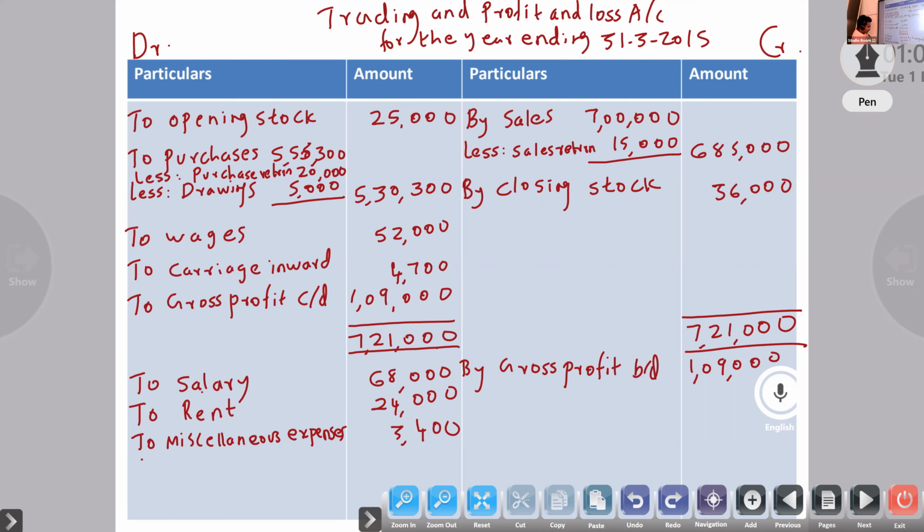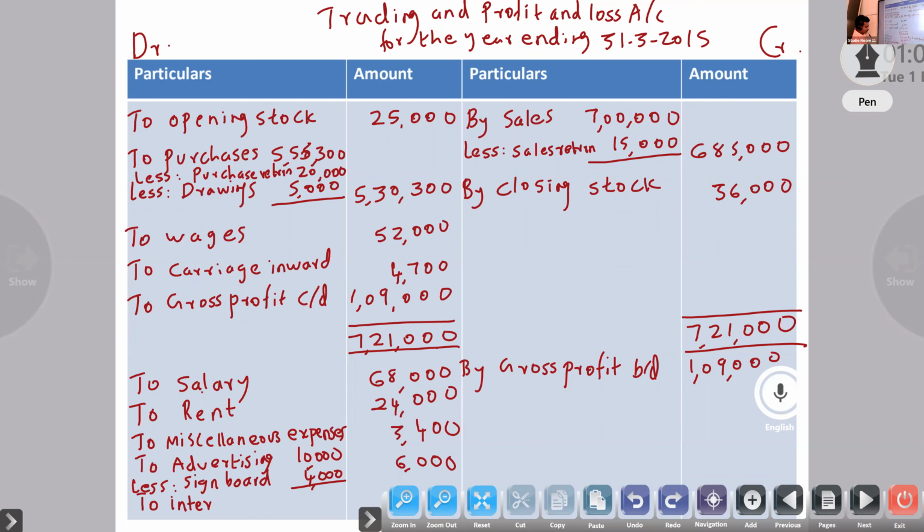Next, advertising. One adjustment is there: signboard. Advertising 10,000 less signboard 4,000. So this is 6,000. Next, interest on bank overdraft, directly it is given.